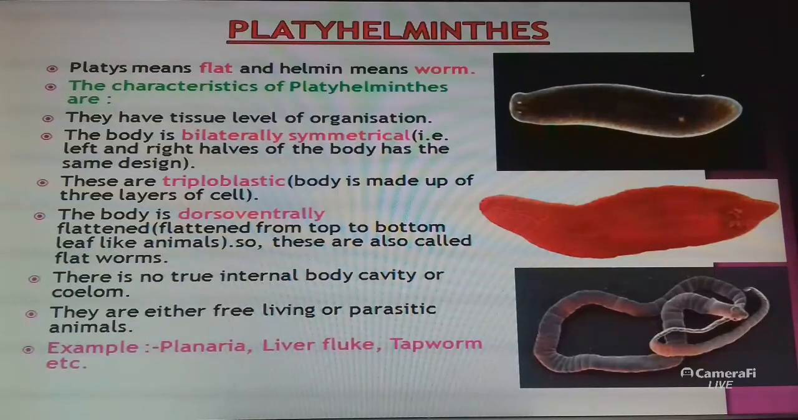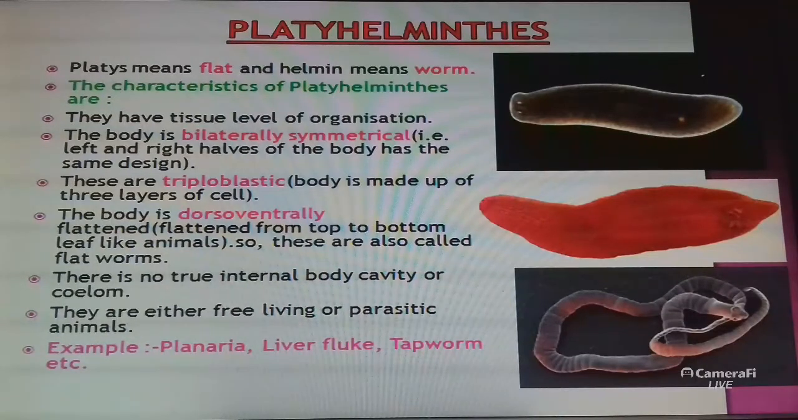Flatworms are also known as Platyhelminthes. They are triploblastic, with a body made up of 3 layers of cells, and dorsoventrally flattened, meaning flattened from back to the abdomen. They are leaf-like animals with a tissue level of organization. They have a bilaterally symmetrical body design, meaning the left and right halves of the body have the same design, and there is no true internal body cavity or coelom.